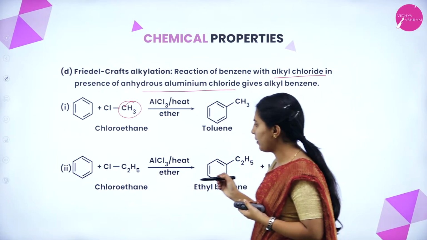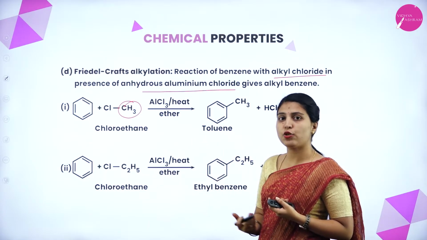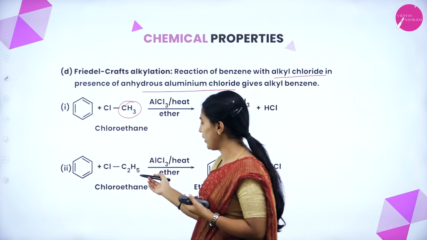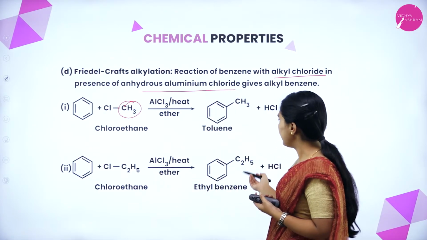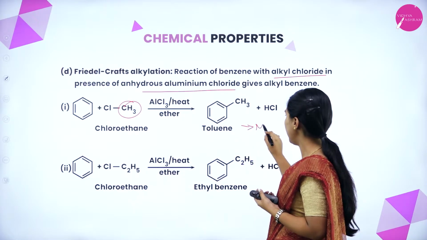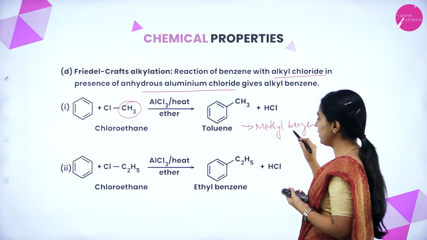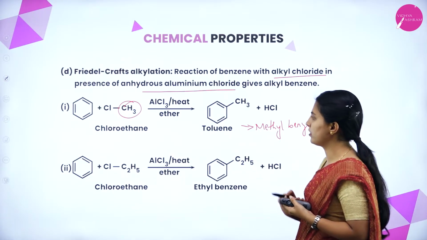This is another example. You can treat it with the next homologous series also, that is C2H5Cl. Obviously, ethyl benzene will form. Toluene is the common name of methyl benzene. You know that methyl benzene is the IUPAC name for this structure.